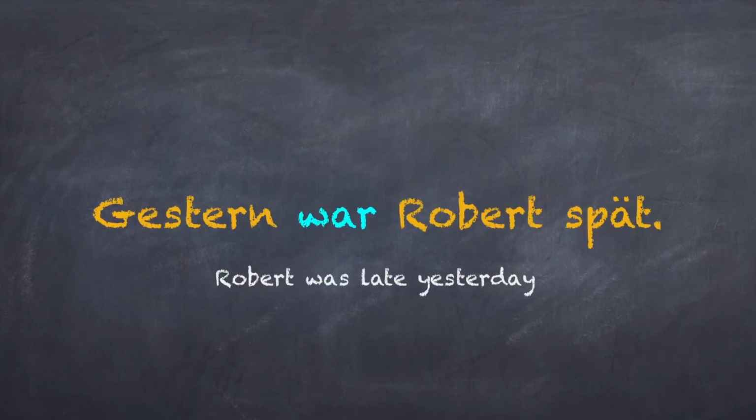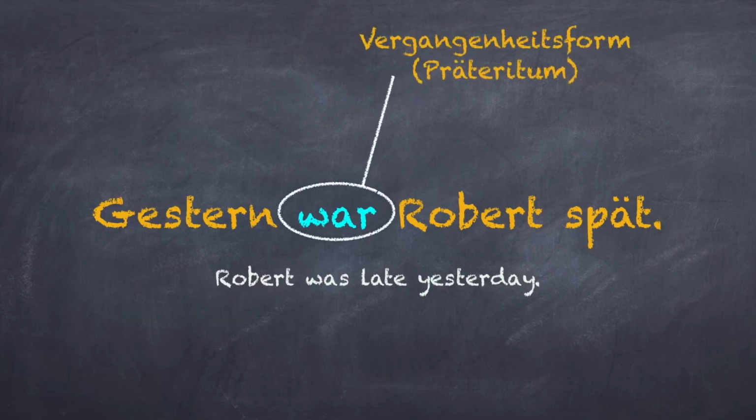Let's look at the last sentence once again. Gestern war Robert spät. The verb is in the second position and conjugated, and this verb is the Präteritum, that is the Vergangenheitsform for sein.